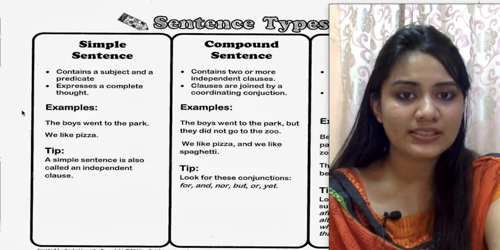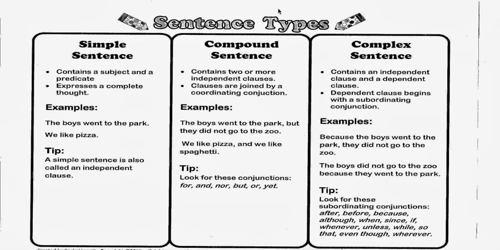Now I am minimizing my screen, children. Here are some more examples. I had already attached this slide before. Now as I told you, a simple sentence contains a subject and a predicate. It always expresses a complete thought. We like pizza. We here is the subject, like is the verb, right? The boys went to the park. Who went to the park, children? The boys. So the boys is the subject, went is the verb. So another thing you always remember, children, a simple sentence is also called an independent clause, right? Because it makes complete sense on its own. It does not require anything else, right?